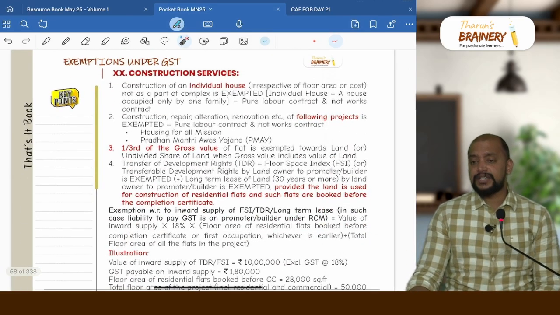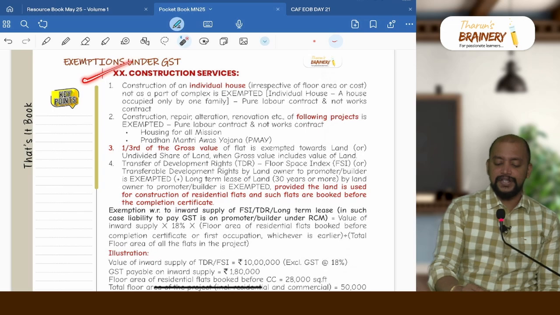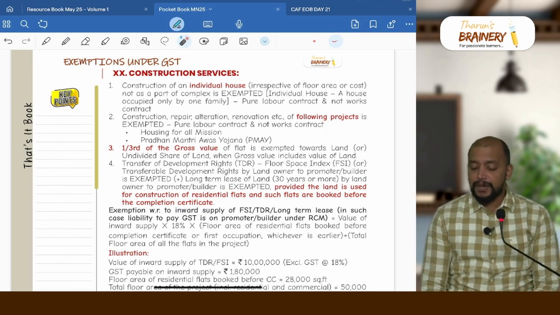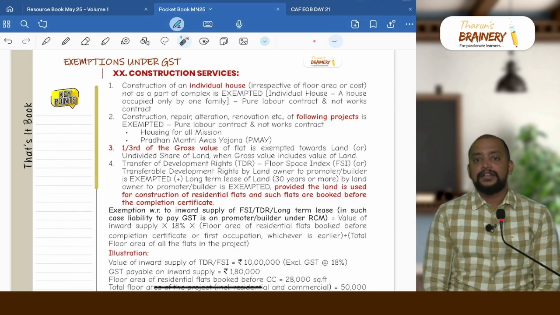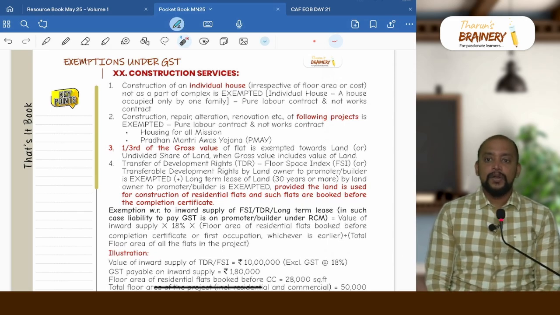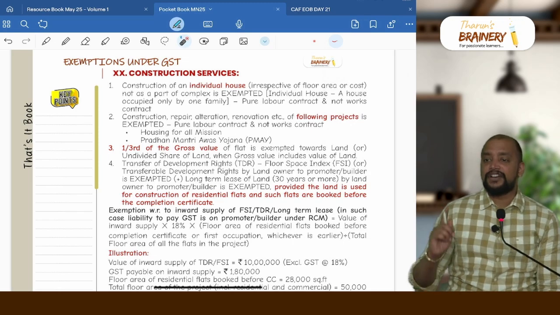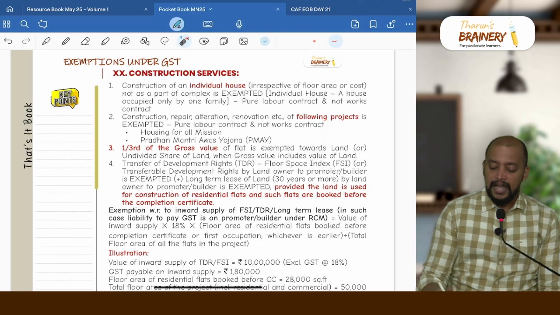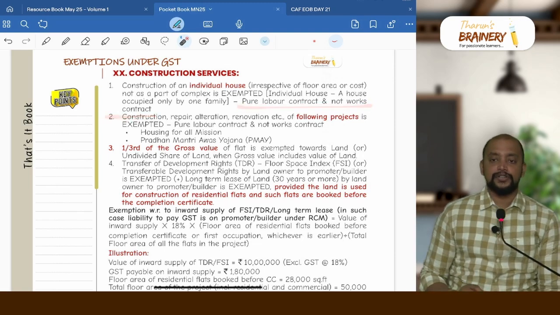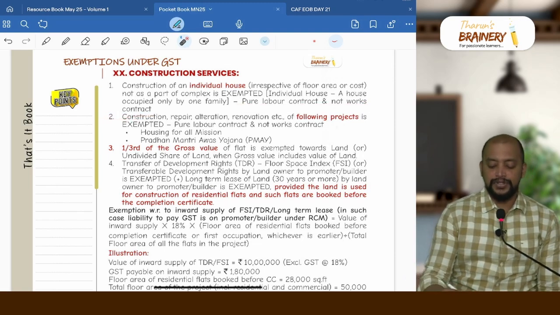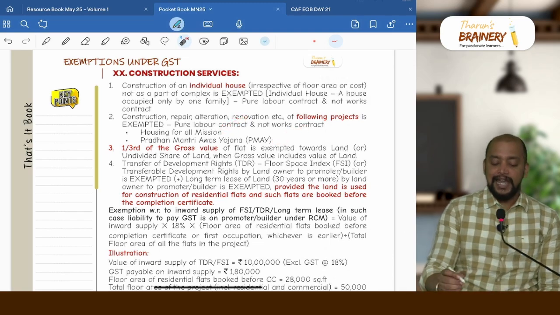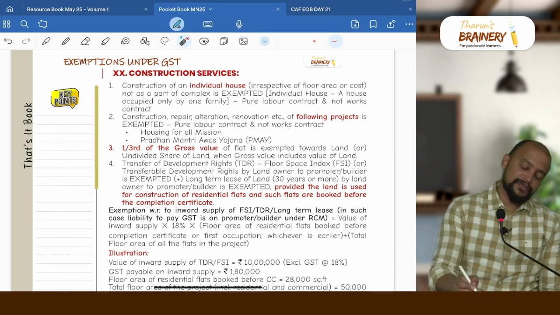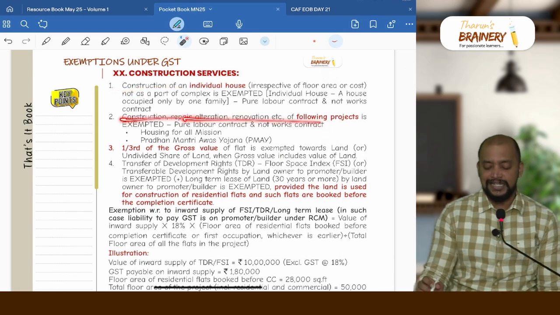Then construction services. In relation to construction services, the first exemption is construction of an individual house. An individual house, irrespective of the floor area or cost, not as a part of a complex, is exempted. What is an individual house? A house occupied by only one family. But remember, only construction service is exempted, not repair services. And it should be a pure labor contract and not a works contract. Number 2, there is a project, Housing for All Mission or Pradhan Mantri Awas Yojana. Either construction, repair, alteration, renovation, etc. of these projects. So the first point is only construction, the second point is construction as well as repairs.